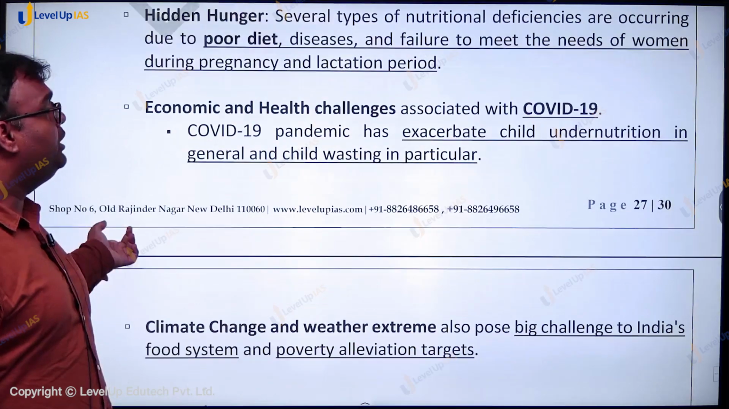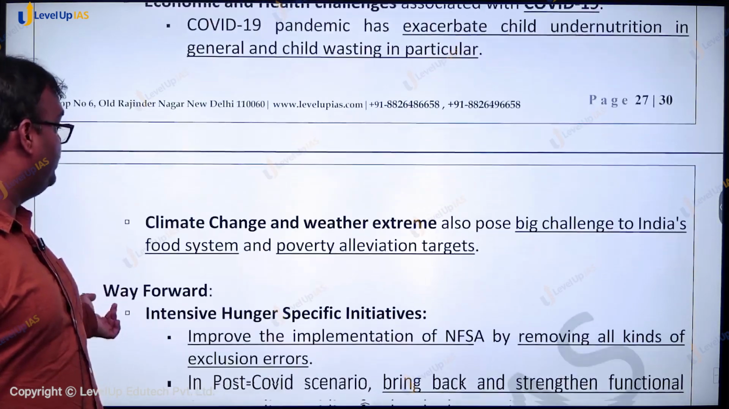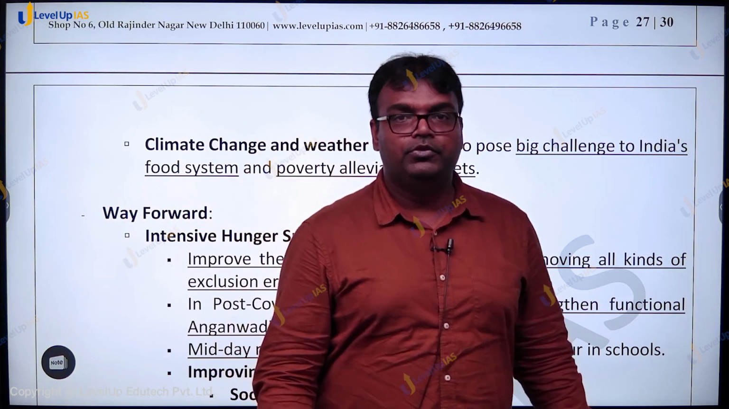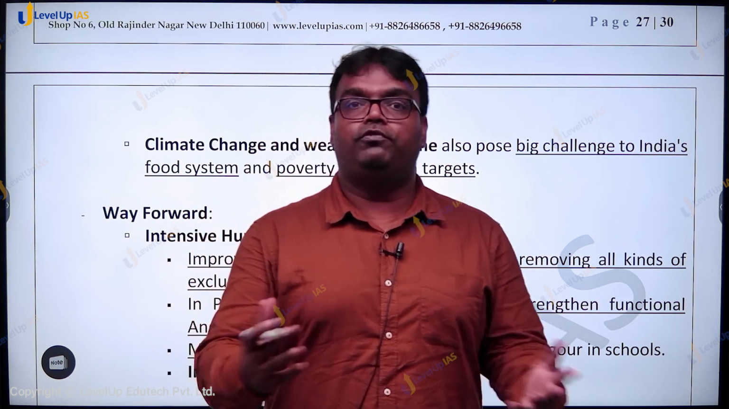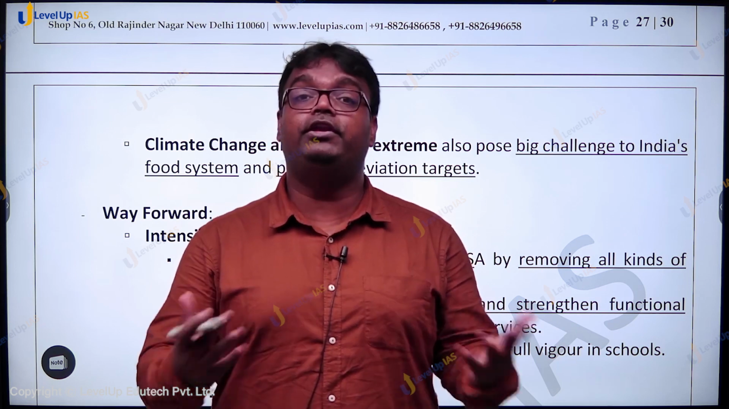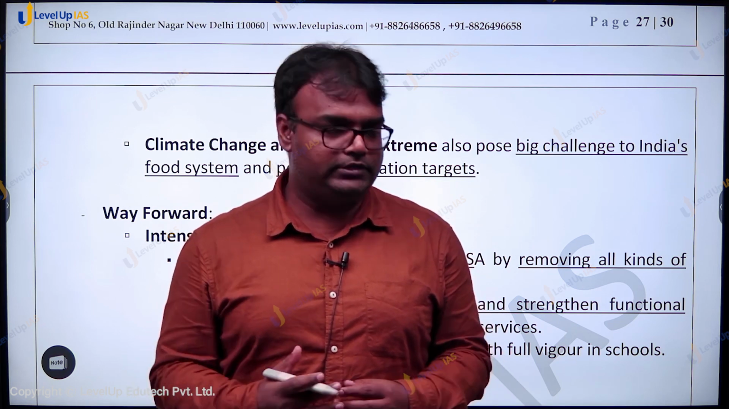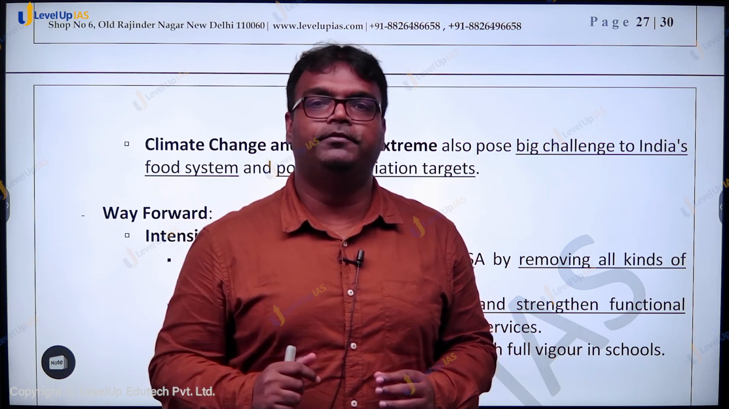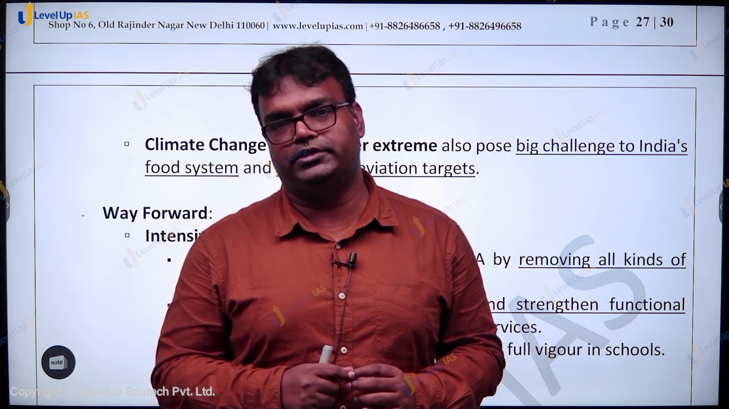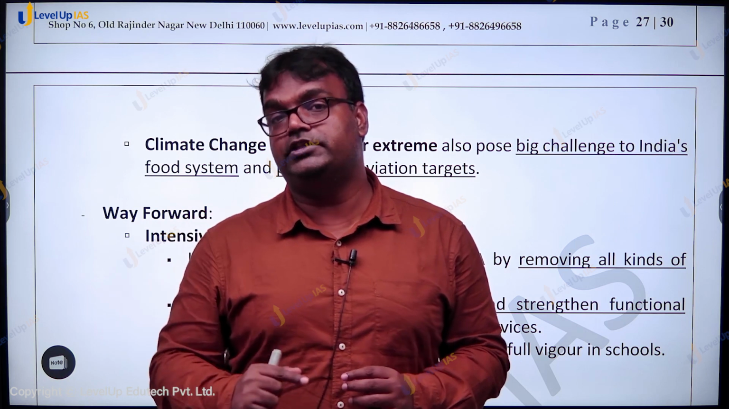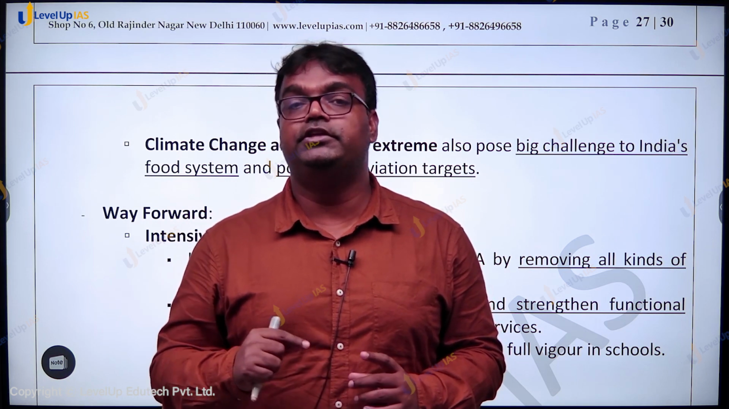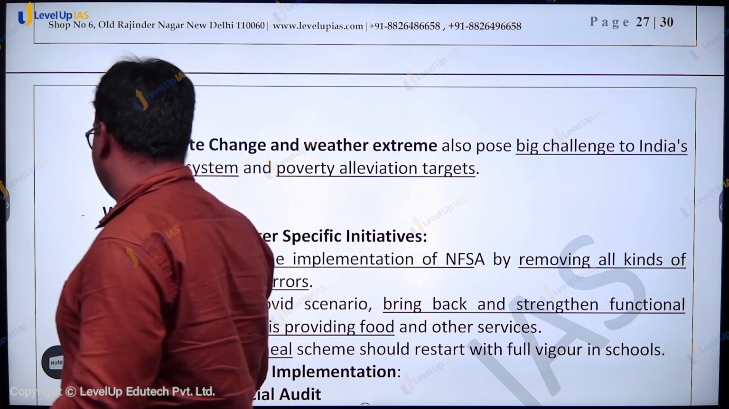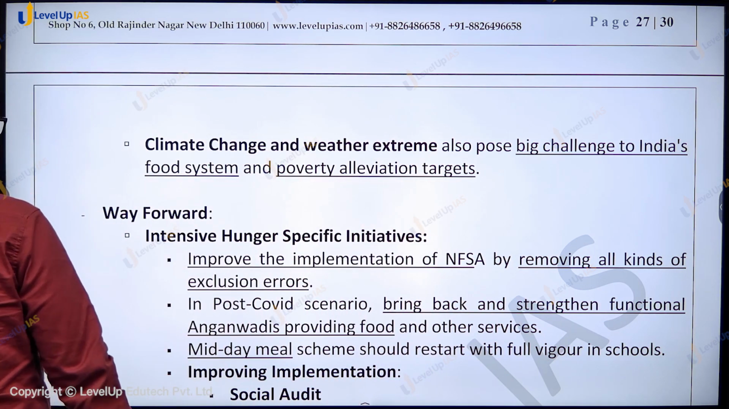Then economic and health challenges associated with COVID-19 have created problem. Climate change and weather extremes are emerging as another challenge. Irregular floods, irregular rainfall, frequent floods, drought situation, all these things are threatening sustainability of India's agriculture. And if India's agriculture sustainability is challenged, in future food security may be challenged, which can again worsen the situation of hunger. So what is the way forward?